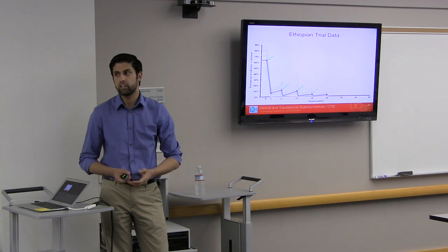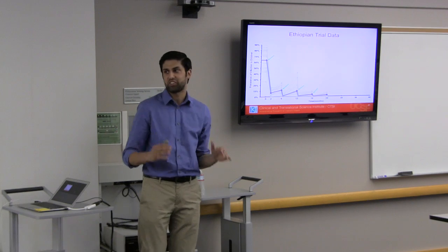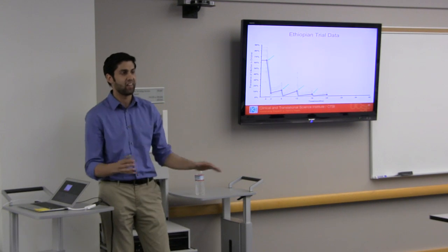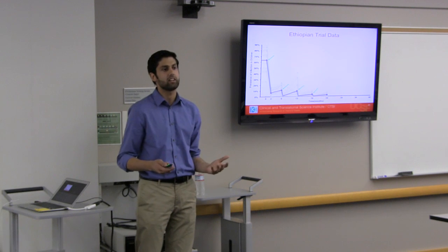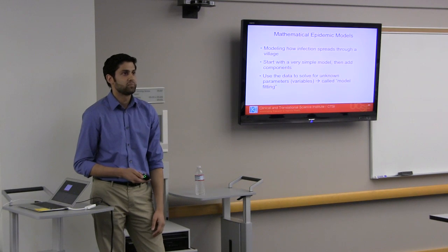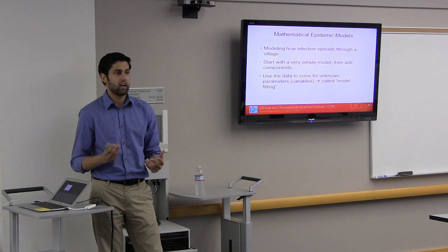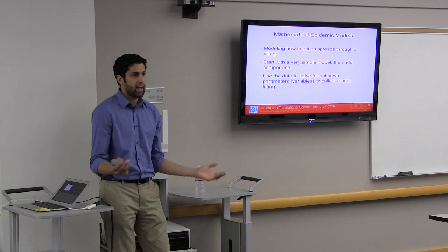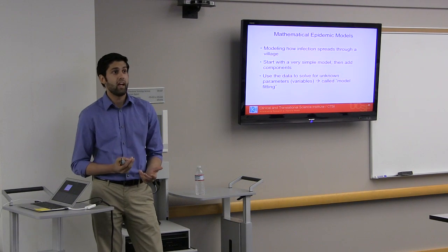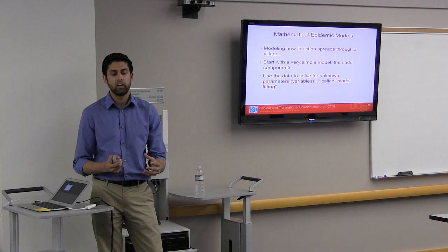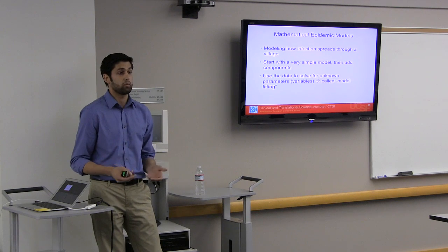And the way I'm going to solve it is with mathematical models. I want to apologize in advance strongly for what you're about to see. It's a little bit heavy in math, but I'm going to make it simple and not get too into the nitty-gritty. And I think it's pretty interesting. So what we're going to be doing is modeling how infection spreads through a community. I'm going to start with a very, very simple model and then add components to it to the point where it mirrors what's happening in real life. And then I'm going to use the data that we do have to solve for the unknown variables in this model, and that's the process called model fitting.